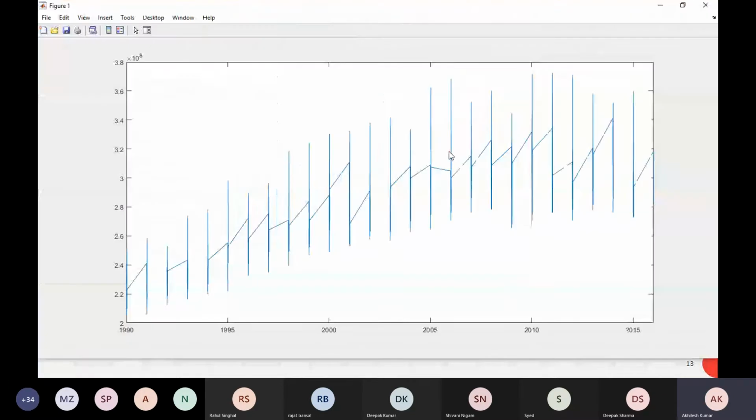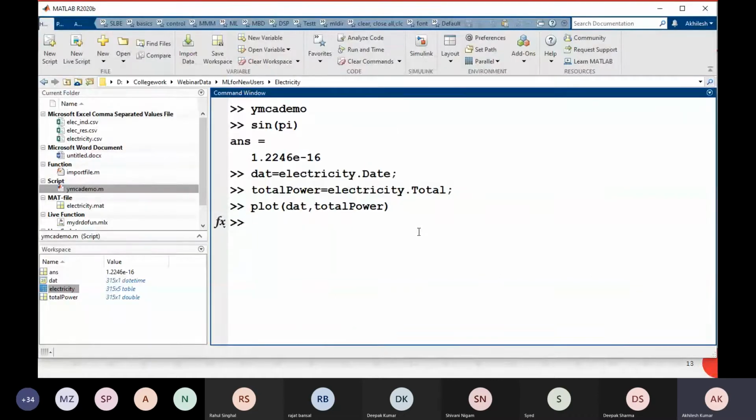So we have this power, see, year-wise: 1990, 1995, 2000, 2005, 2010 and 2015, right? If I want to write something as a title, simply give the title, power versus time, and I will get the title here, power versus time.